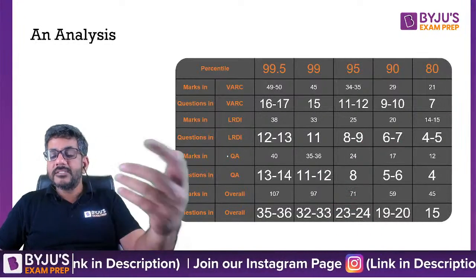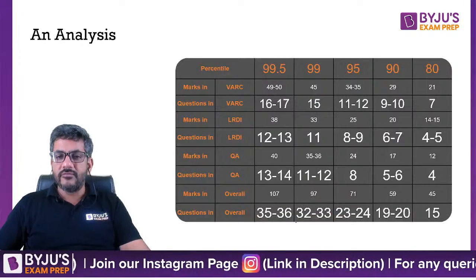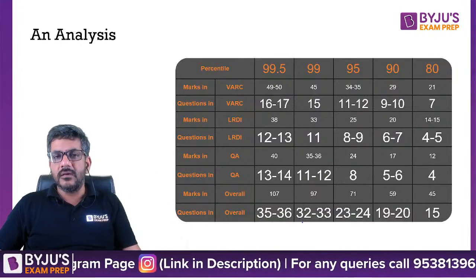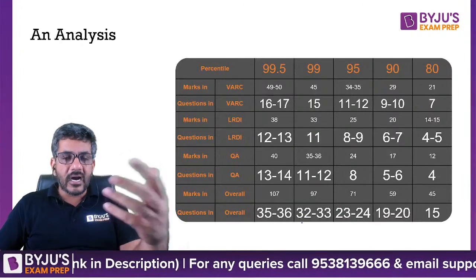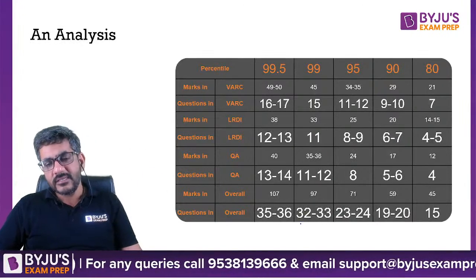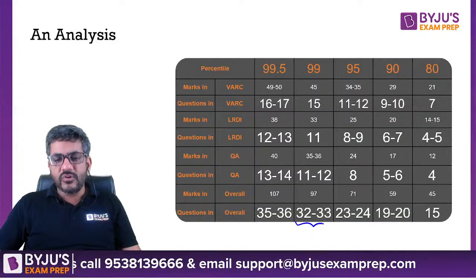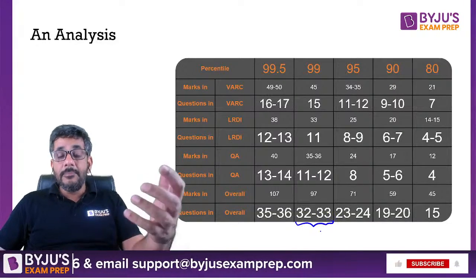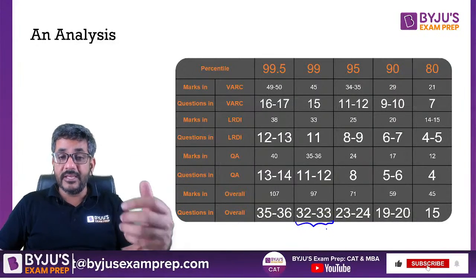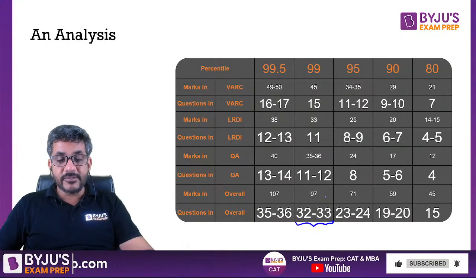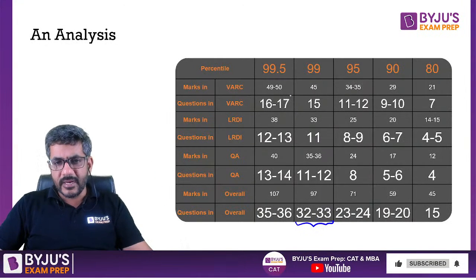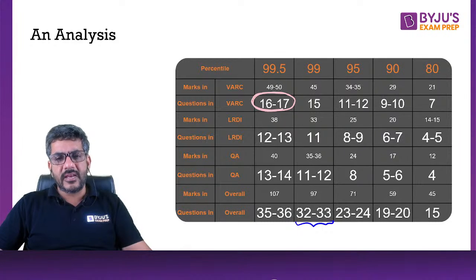Similarly, a person who is targeting, no, I am looking for 99 percentile, I am targeting the IIMs or FMS kind of colleges. So that person is targeting a score of 32, 33. Now that person is pretty good at VARC. He is sure that in VARC he is going to get a good percentile, so he would be getting 16, 17 questions correct over here.